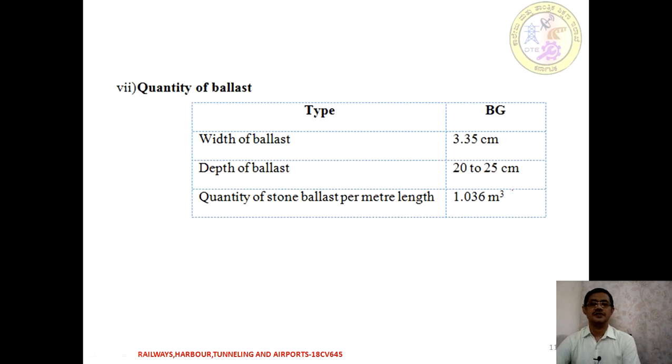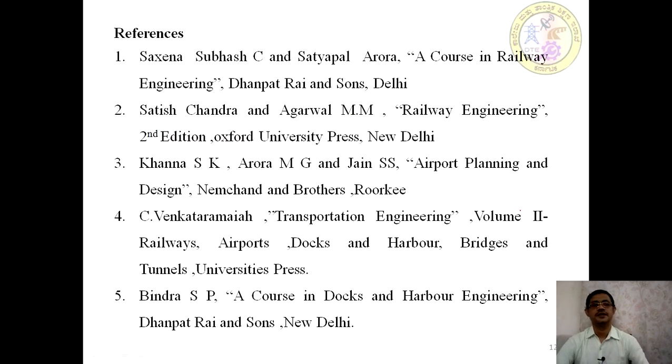Lastly, as we know it is going to be a broad gauge network, the width of ballast is going to be 3.35 meters, the depth should be a minimum of 20 to 25 centimeters, and the quantity of stone for every meter length is going to be 1.06 cubic meters. So this is how the quantity calculation is taken into consideration.